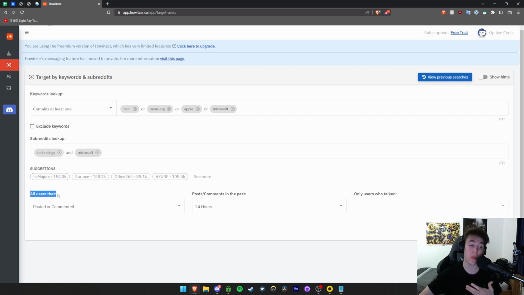And then you're also able to look at all users that either posted or commented on the subreddit. So you can really classify it on whether you just want them to be posting and stuff like that. It really depends on their individual engagement within that specific subreddit. And obviously, people who are posting will probably be slightly less involved, because people who are commenting are actually looking at all of the posts, and posters may just be asking a question and only looking at theirs, but that could be played from two different sides. It really is up to you.